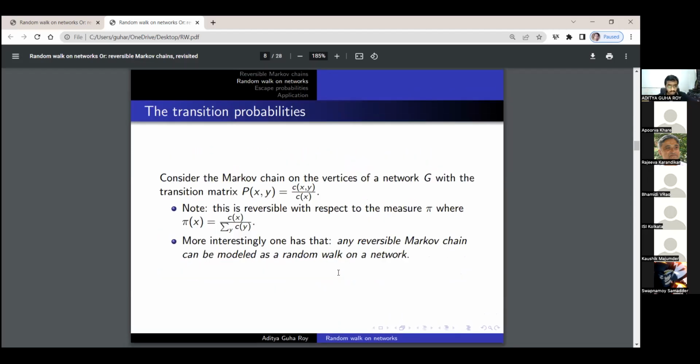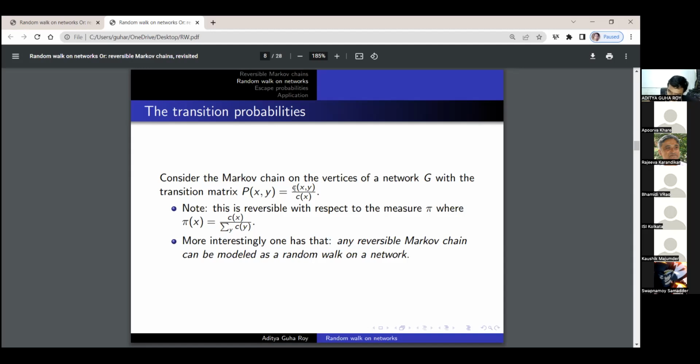Okay. So now formally, the transition probabilities of the random walk on this network are given as follows. We consider the Markov chain on the vertices of the network G. G is the network that we've been speaking about, and it has a transition matrix P, where Pxy is Cxy divided by Cx, where Cxy is the conductance on the edge joining X and Y, and Cx is as we just defined.